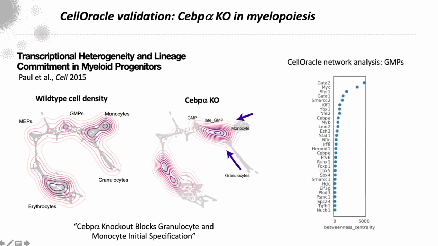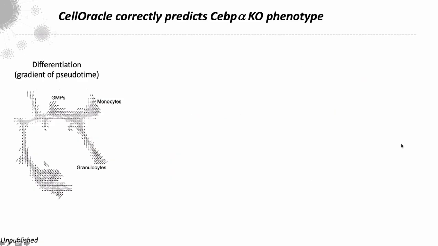So looking at the CellOracle network analysis here, we can see all the usual suspects in myeloid progenitor differentiation within the top 10 of these factors that have been ranked by betweenness centrality. So this is how well a transcription factor would propagate the signal through a network. We see CEBP alpha in here. So just a little flavor of how you would use these network metrics.